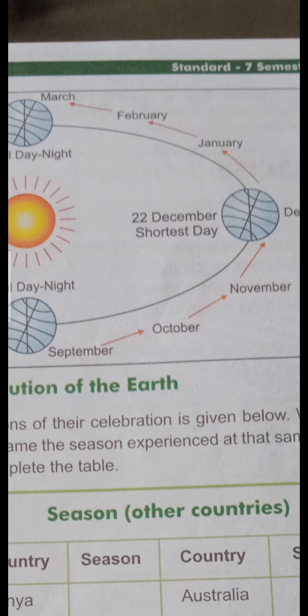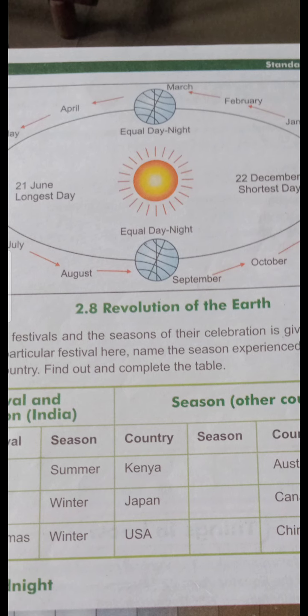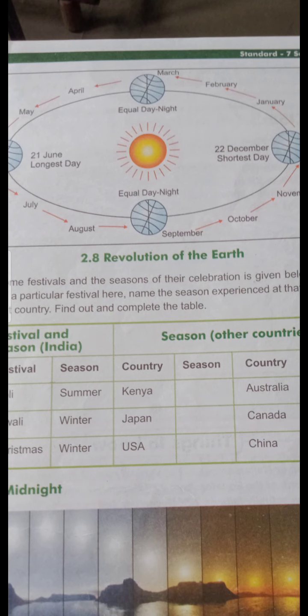Because the heat of the sun which reaches the earth is very low. जितनी भी हीट आती है सन की अर्थ पर वो बहुत कम पार्ट पर आती है और बहुत कम आती है, because जो अर्थ है वो सन से थोड़ा दूर हो जाता है, इसलिए सबसे शॉर्टेस्ट डे होता है on 22nd of December. Opposite happens on 21st June, it is the longest day, because half part of the earth is facing the sun, that's why it is the longest day. And in March and September there are equal day and equal night.